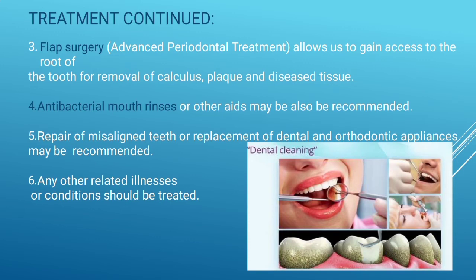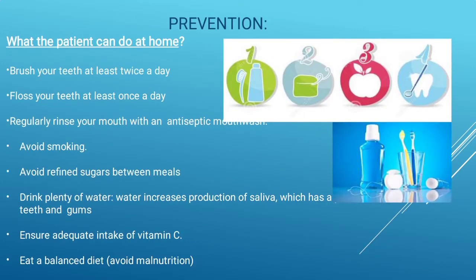Then fifth, repair of teeth or replacement of dental and orthodontic appliances may be recommended. Last, any other related illness or condition should be treated. So these are all the treatments for the patient who is suffering from gingivitis. Further we will see prevention.